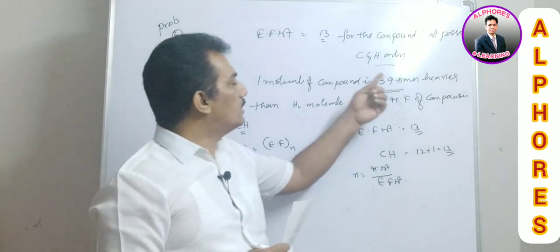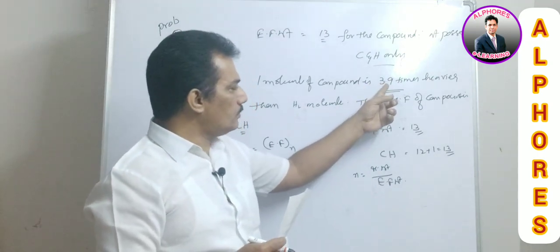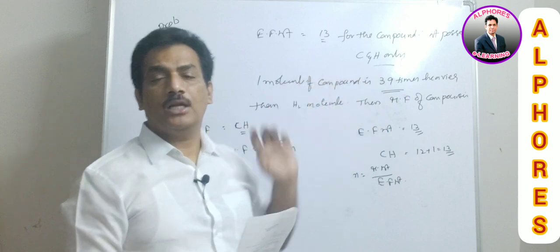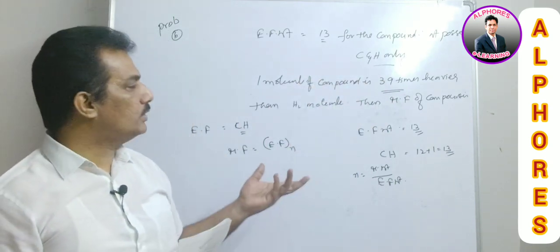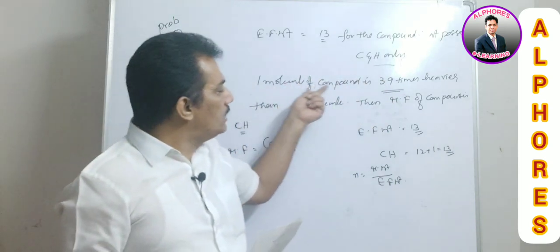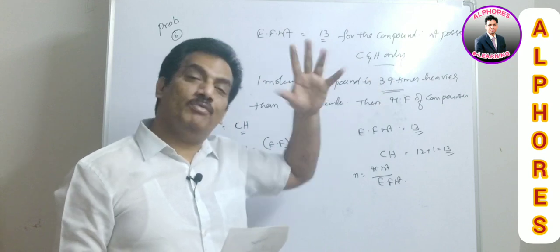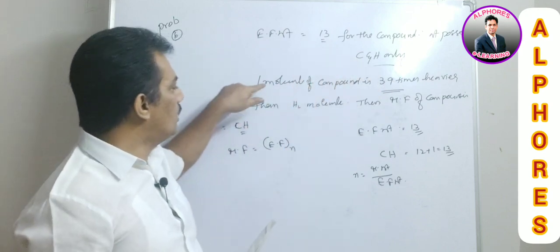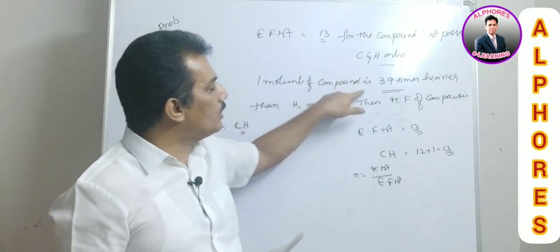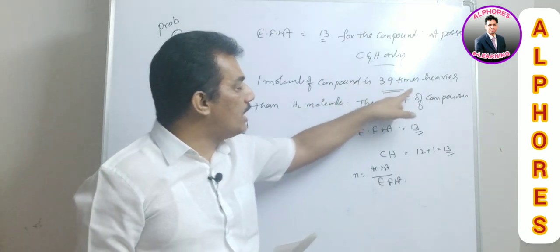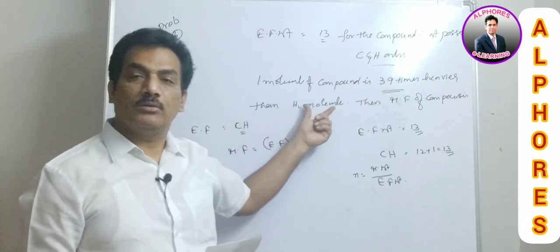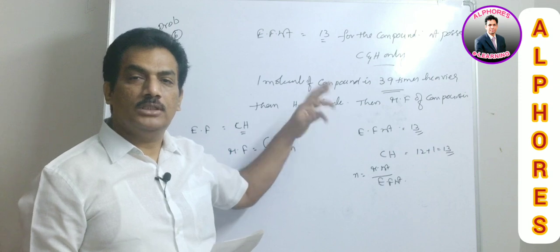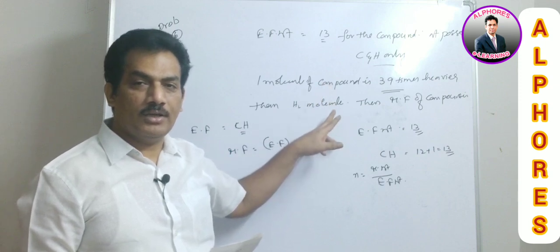Now we have to calculate the molecular weight of the compound. How to count it? Here they are giving the molecular weight in a different manner. That is, one molecule of the compound is 39 times heavier than a hydrogen molecule. It is a relative molecular weight they are giving.